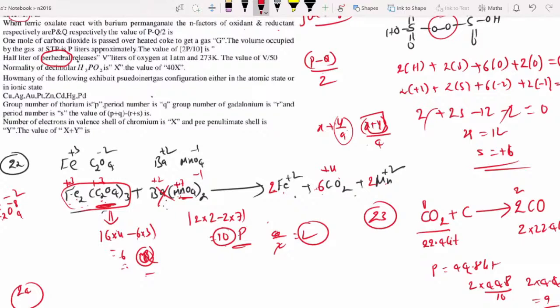I think no student knows about perhydrol. Actually, perhydrol means 100 volume strength. H2O2 is called perhydrol. If you know this point, then only you can answer.